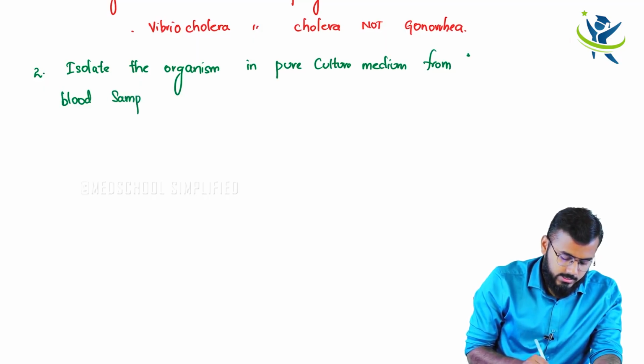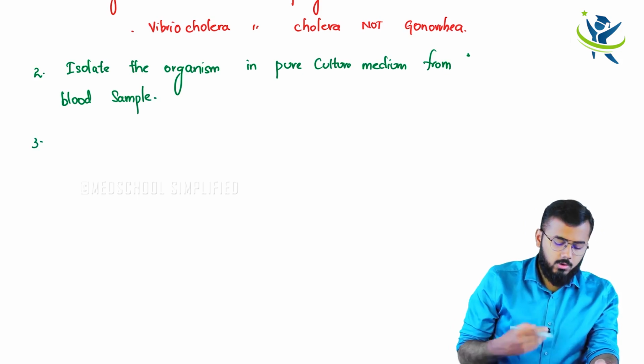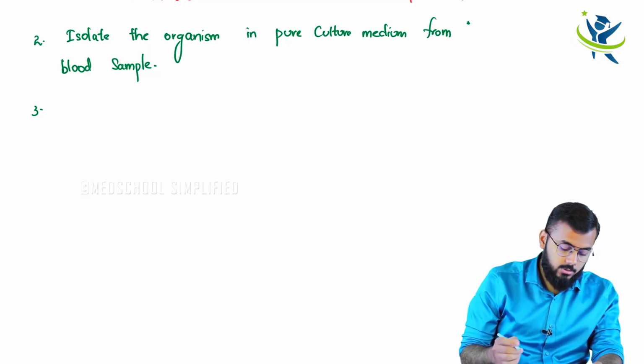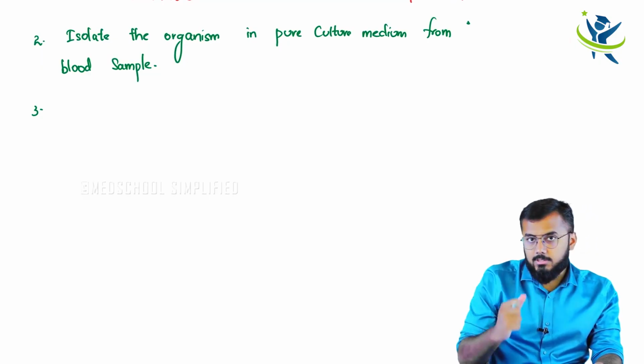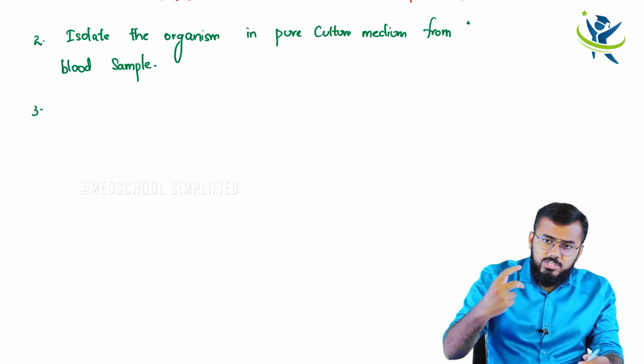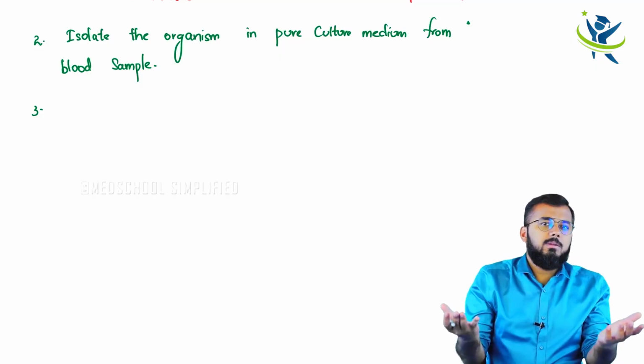So the second postulate which he told is that you can isolate it. Fine. After isolating, what will I do? The third important thing he told is that you can inject that isolated organism, whatever organism you have isolated from the blood sample, into the mouse, and you will see that even in the mouse you will find the same disease.